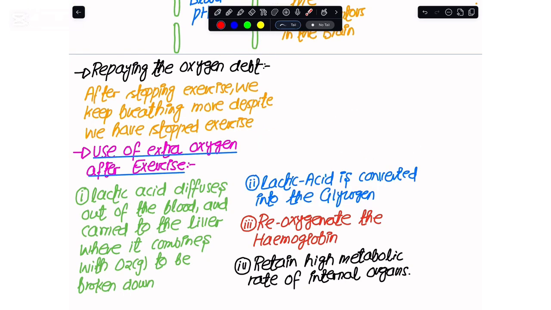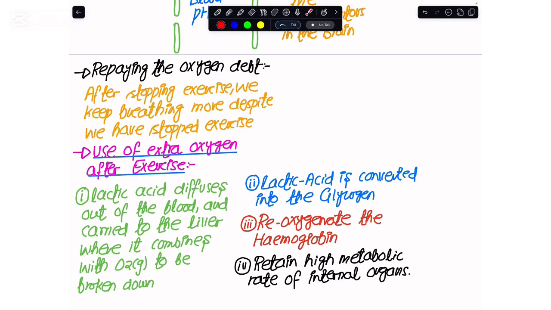So the question is, how do we return this oxygen debt? The answer is very simple. When we stop the exercise, you may have realized in your daily life that your heart rate and breathing rate remain high for some period of time, despite the fact that we are no longer exercising. So we must know what the use is of this extra oxygen that we are inhaling post exercise.